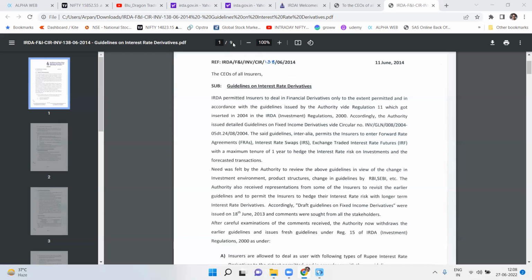So the exposure of the insurer would be determined by something which we call the credit equivalent amount, and the credit equivalent amount would be determined by a method we call the current exposure method. So the credit equivalent amount of an off-balance sheet market transaction would be determined by current credit exposure and future credit exposure. Now I have used a term which is called off-balance sheet market transaction. What does that mean? Suppose you have taken a position in a future. In a future, the final delivery of the things or the final transaction will happen at the future date, right?